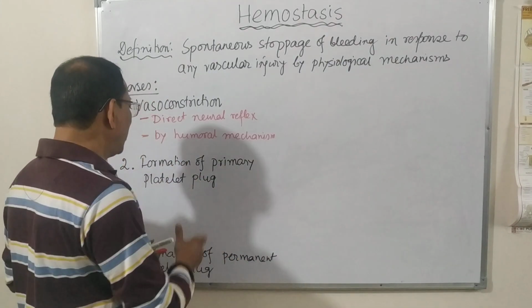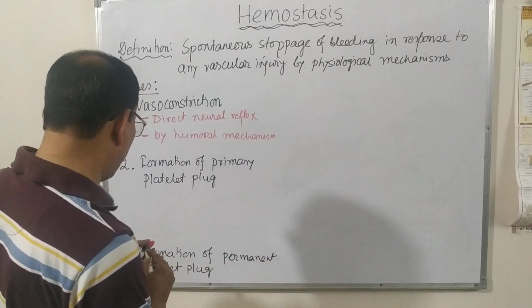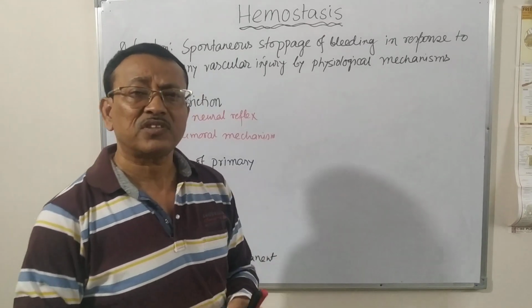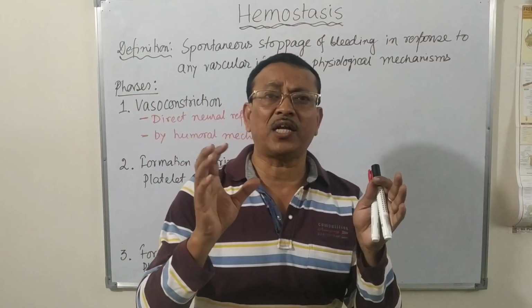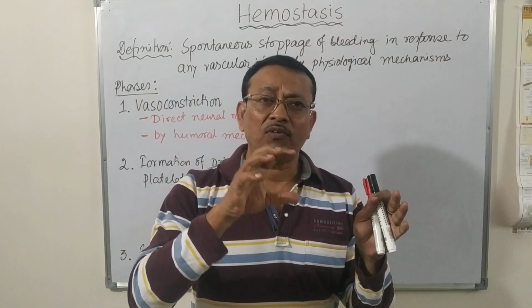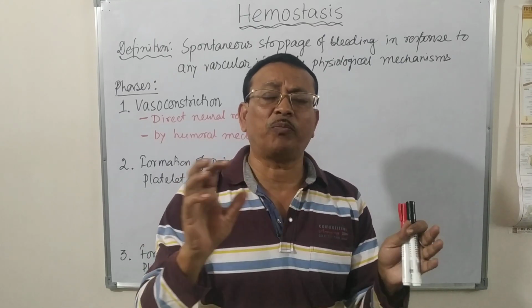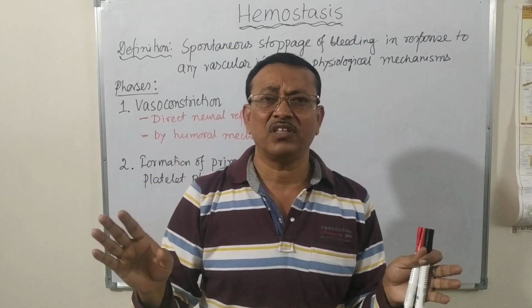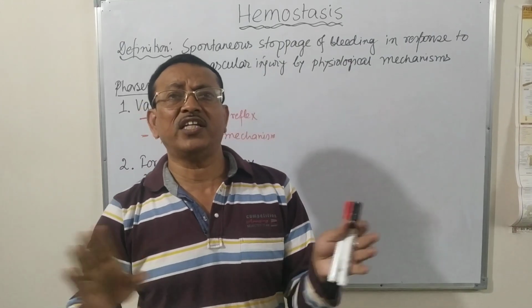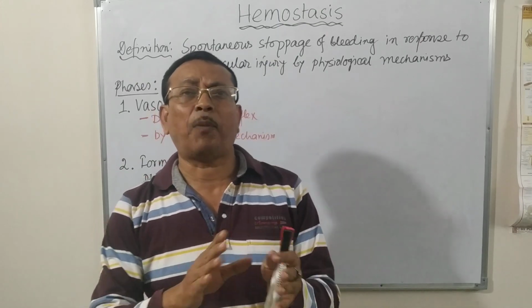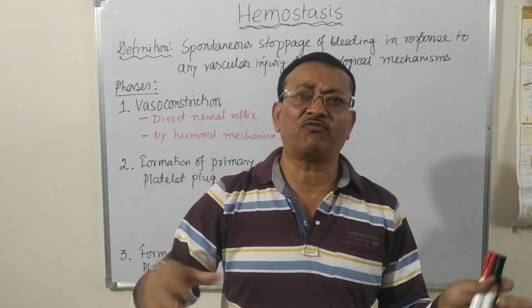Now regarding the second phase, the primary platelet plaque formation. Here the loose platelets are plugged, accumulated at the site of the injury. Just like suppose there is any breakage of the pipeline or the drain in front of your house.